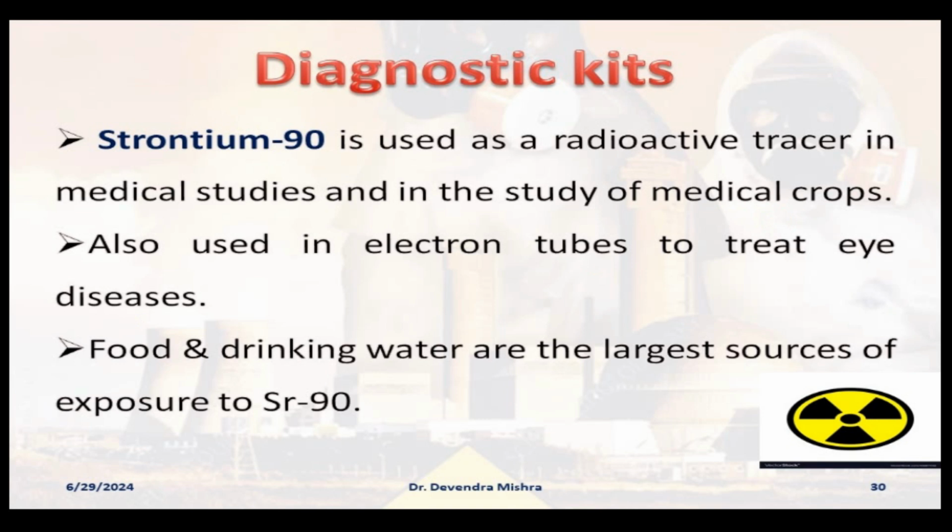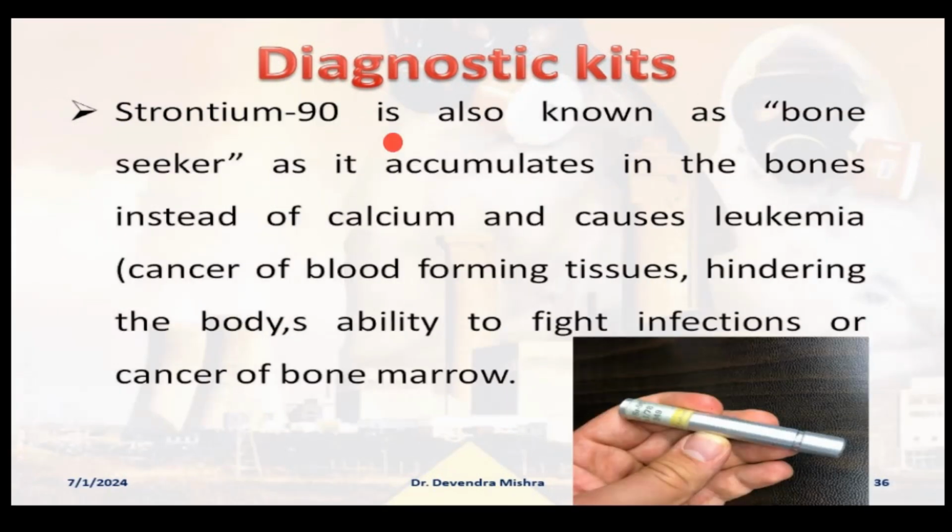Food and drinking water are the largest source of exposure to strontium 90 because it is there in the earth pool. When it is there in the earth pool, it can come through the water and, of course, through the food chain as well, in the drinking water as well as in the food material. And this is the strontium 90 which I have shown you in this particular picture.